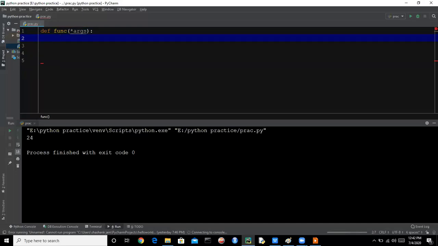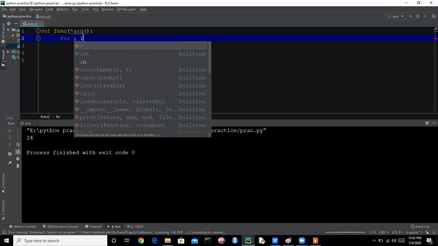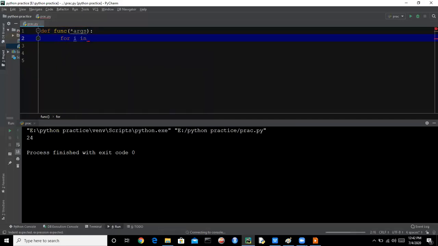If you do not know how many arguments are passed in the function, you can use arbitrary arguments. So we will do a loop. We are using a for loop over these arguments. So we will say for i in arguments.